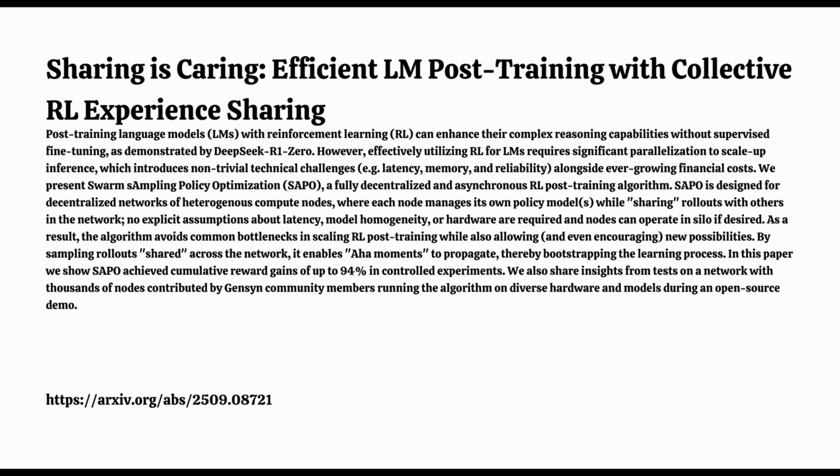This kind of suggests that SAPO might be most helpful for what you could call mid-capacity models. Models that are capable enough to learn from diverse inputs, but maybe haven't hit their performance ceiling yet. It's also worth remembering, in that big demo, the nodes were just sampling shared rollouts randomly, without filtering out the less useful ones like they did in the controlled tests. So the shared pool probably had a lot of noise, rollouts that didn't offer much learning value. The thinking is that with smarter sampling strategies, maybe even those stronger models could see more benefit from the swarm in the future. Okay, so let's wrap this up.